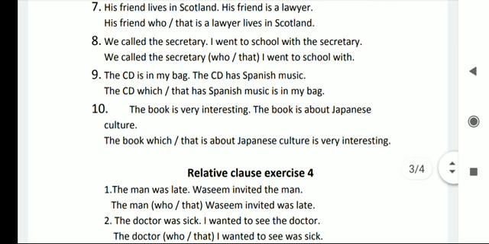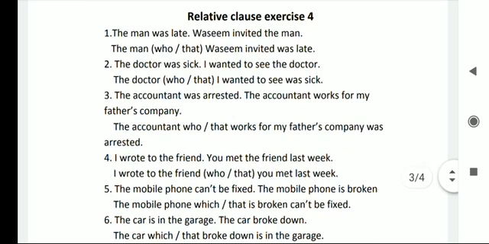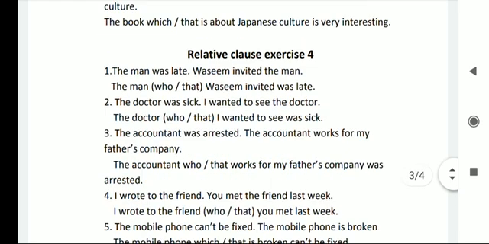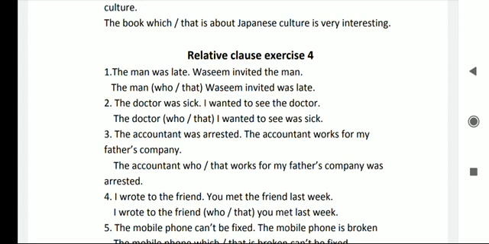Now relative clause exercise 4. The man was late. Wasim invited the man. The man who Wasim invited was late. The man that Wasim invited was late. The doctor was sick. I wanted to see the doctor. The doctor who I wanted to see was sick, or the doctor that I wanted to see was sick.